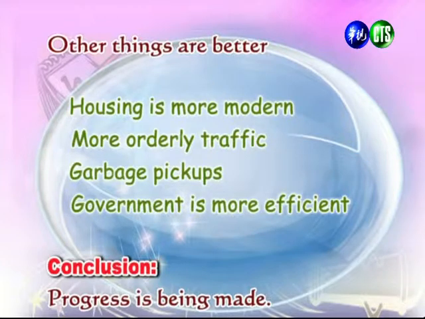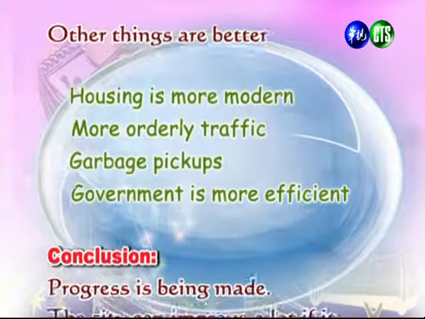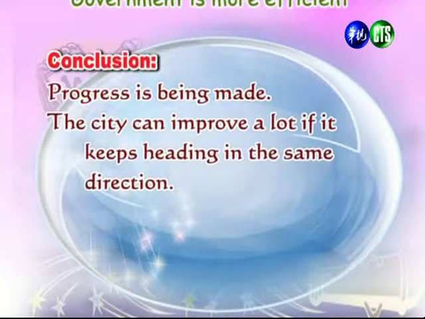And the final thing that we can emphasize is that government is much more efficient. 好，那最后一件事我们可以强调的呢是这个政府的行政越来越有效率了。Right now, let's take a look at our conclusion, and in our conclusion, we can see that progress is being made. 好，在结论的部分呢，我们可以提到的是，这个进步是一直在持续的。And then also, the city can improve a lot if it keeps moving in the same direction. 那我们也可以提到说，城市呢，它如果继续照着同样的方式去进步的话，我们可以表现得越来越好。